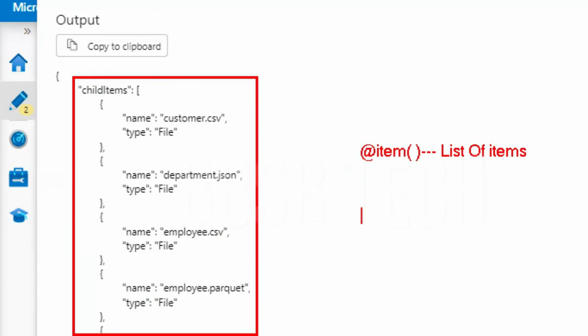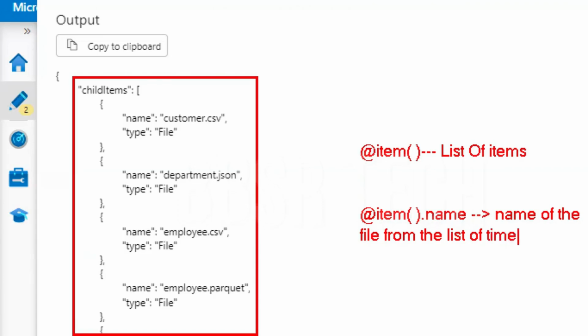From the list of items, if you want to get the name of the file, you use @item().name. From the list of items, it is going to take a file. This file will come in every iteration, because it is a list of items. First it will give this, then it will give this, followed by the others. That is how it is going to happen.